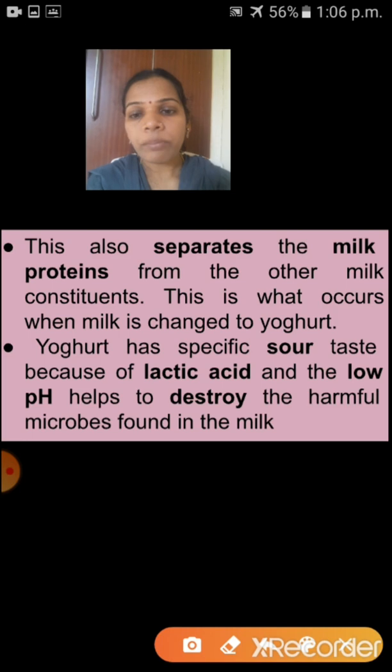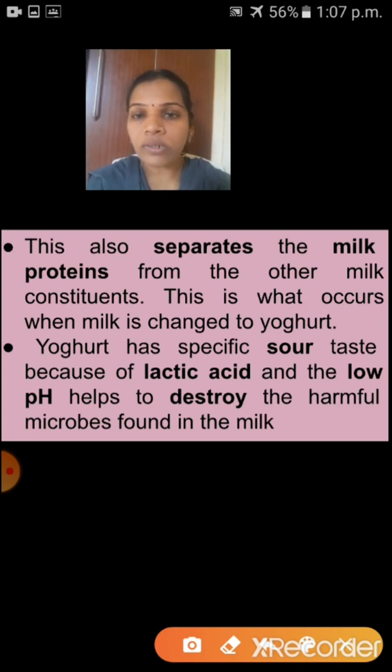Sour taste because of lactic acid, and the low pH helps to destroy the harmful microbes found in the milk. Okay, children, understood? I hope you understood. First step is what? Fermentation. Following this fermentation, what will happen? Yes, coagulation of proteins, that means separating the milk proteins from other milk constituents.